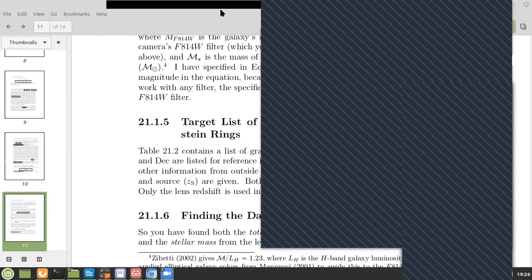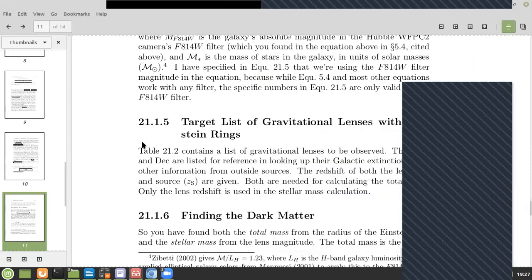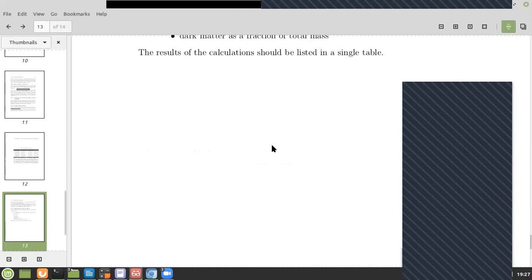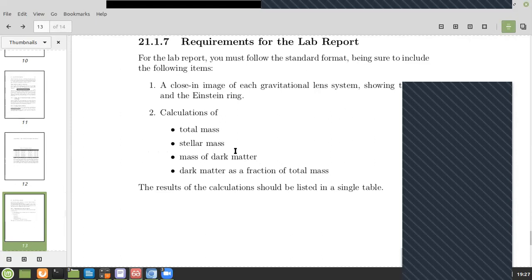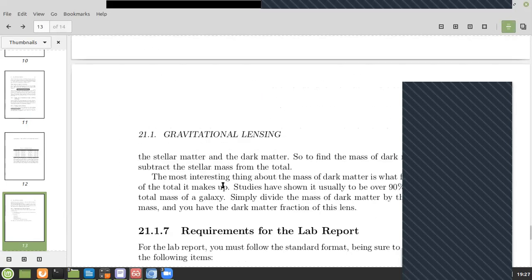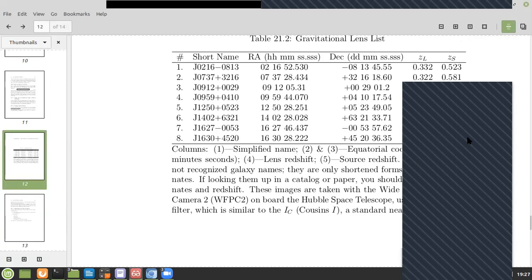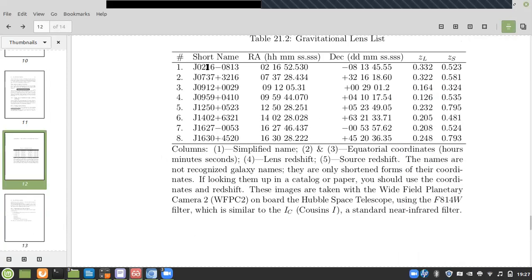So what you all have to do for your work is, for all these 8 objects, tabulate the values properly which are mentioned at the end: the total mass, the stellar mass, the mass of dark matter, and the fraction. Basically make a table with all these values for all your 8 objects. You can even do it in a report form, putting all the images in it.